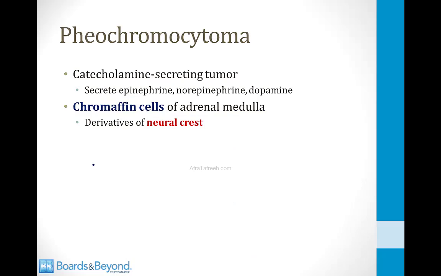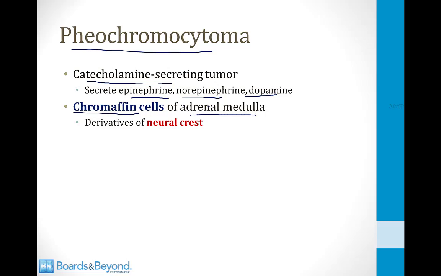I'll finish this module by discussing adrenal tumors, and we'll begin by talking about pheochromocytomas. So pheochromocytomas are catecholamine-secreting tumors. They can secrete epinephrine, norepinephrine, or dopamine. And importantly, especially for step 1, you should know that they are derived from chromaffin cells of the adrenal medulla.